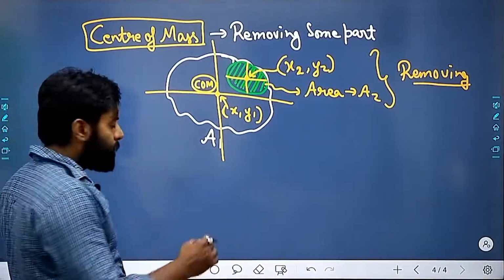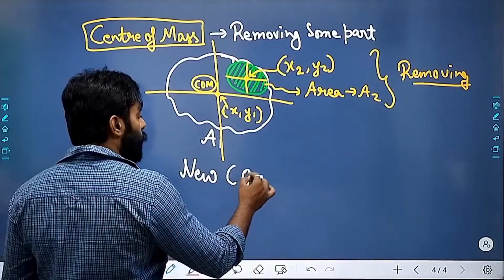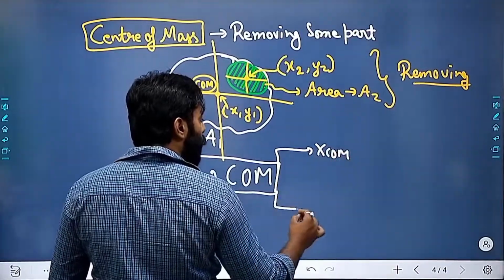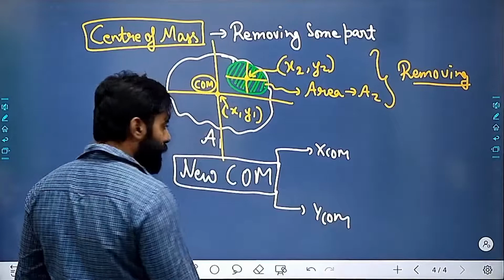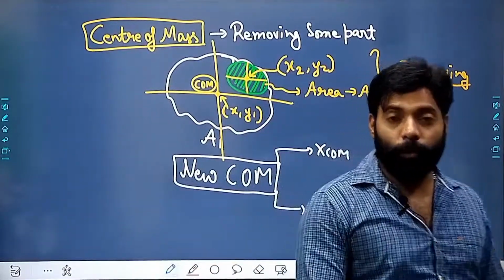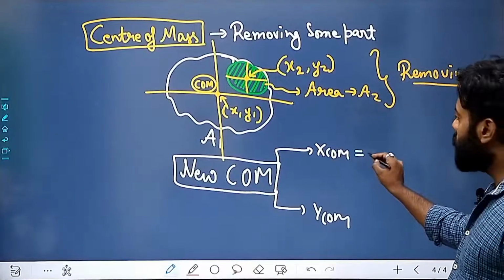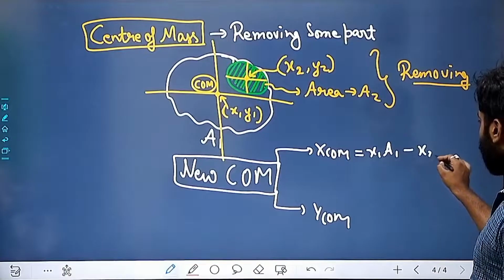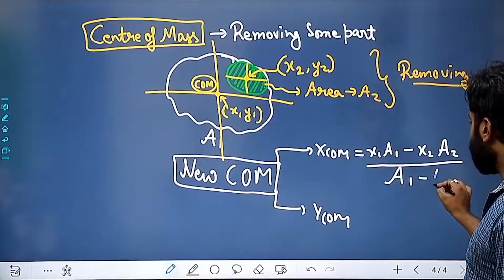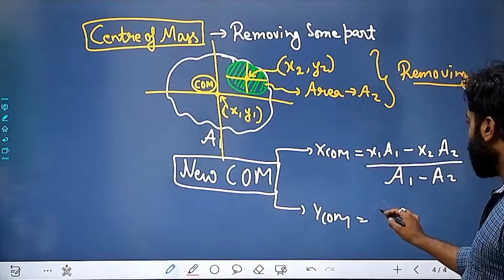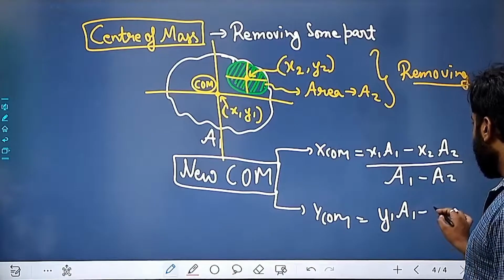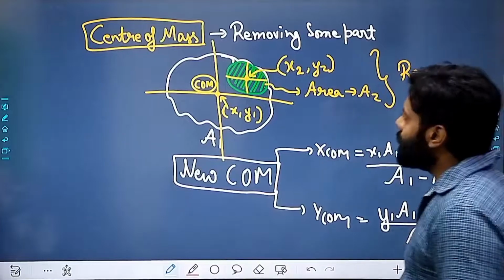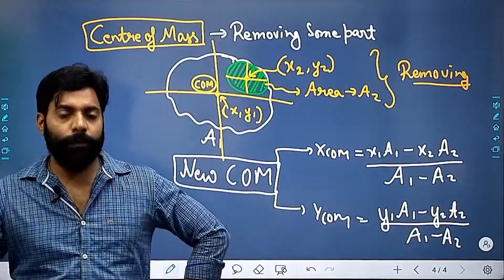Your new center of mass, your new COM. As you know, the center of mass for the x-axis and the y-axis will be different. This is something you already know. The center of mass for the x-axis will be (x1 a1 minus x2 a2) upon (a1 minus a2), and for the y-axis it will be (y1 a1 minus y2 a2) upon (a1 minus a2). These are the things you have to keep in mind, and we will be solving one question on this.